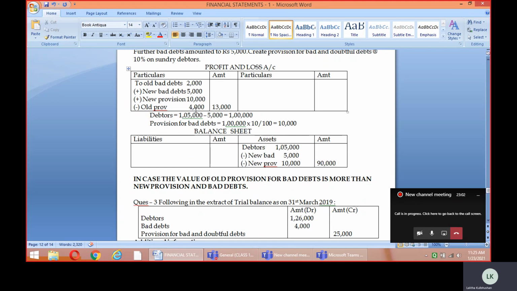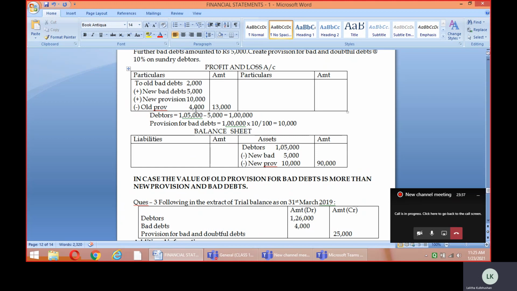Now let us assume the case is reversed: you add the old bad debts with the new bad debts and the new provision, and you get a total of 4,000 only, and your old provision is even more, 17,000. In such a situation, even if you deduct it and show it on the debit side, it will give you a negative figure. So if your old provision is more than the total of the old bad debts plus new bad debts plus new provision, then instead of showing a negative answer, the value of the old provision should be taken to the credit side.